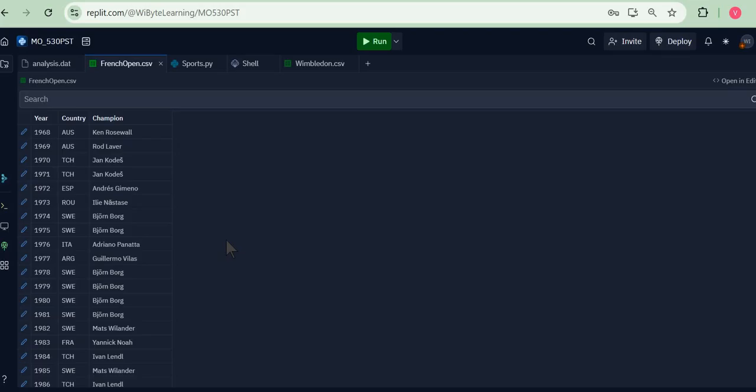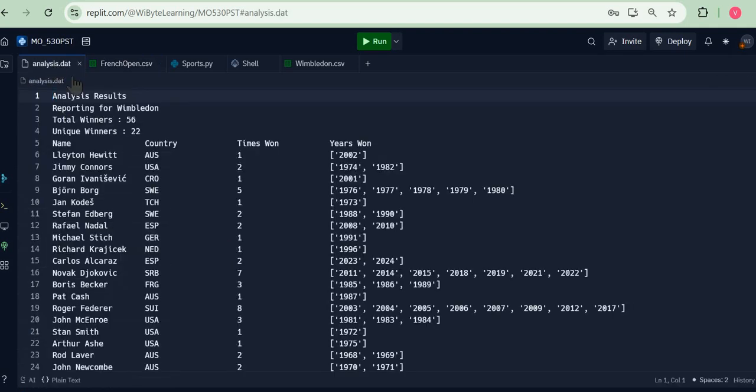Now we take this raw data and we run our Python analysis on this to come up with several insights. For example, it tells me that in this intervening time from 1968 to now, there have been 56 total tournaments and 22 people have won this. So obviously it means that some sports persons have won this more than once. And then we create a table here. It tells me this player won it, for example, once, twice. See, Novak Djokovic has won it 7 times, and it tells us also in which years.